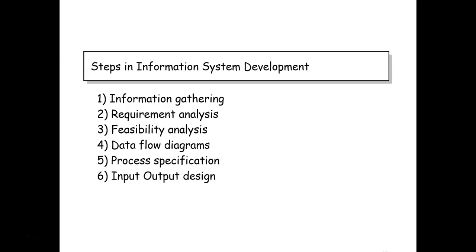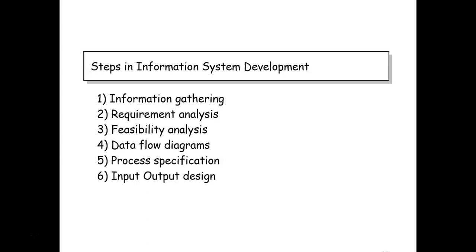regarding the information system that you are going to develop. So what exactly the system is in place and how you are going to develop and what are the different procedures, forms, etc. Then requirement analysis, what the end user exactly wants and what is expected out of your system is called requirement analysis. Then is feasibility analysis, means can we develop the system in given resources, and apart from that, the question whether it is worth to develop a system for something or not, it is called feasibility analysis.